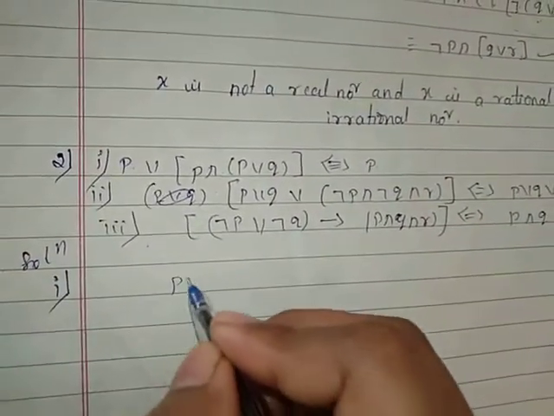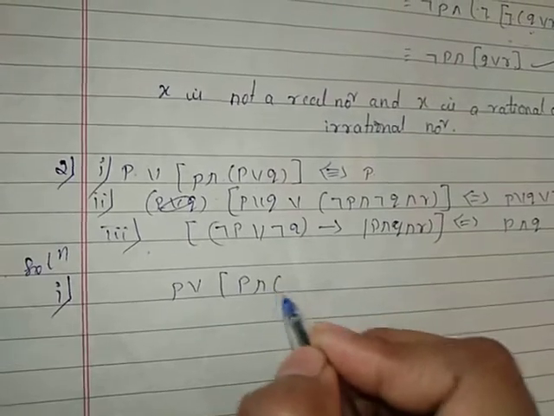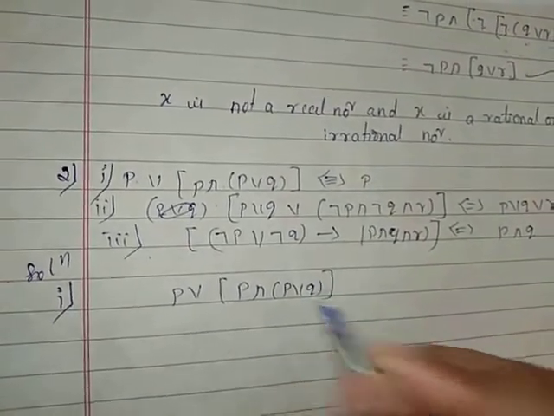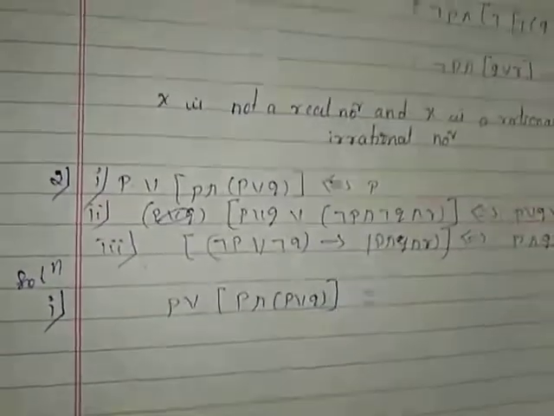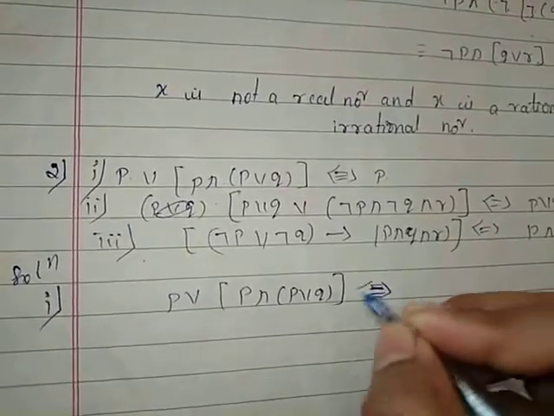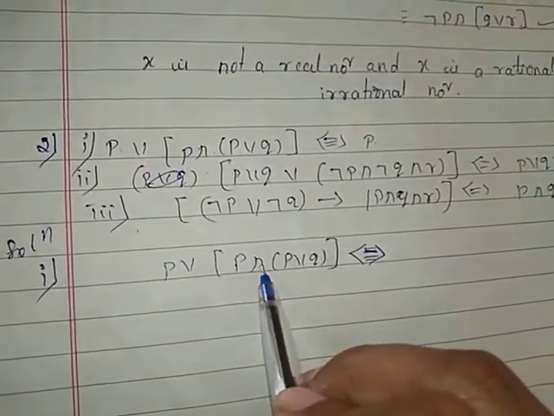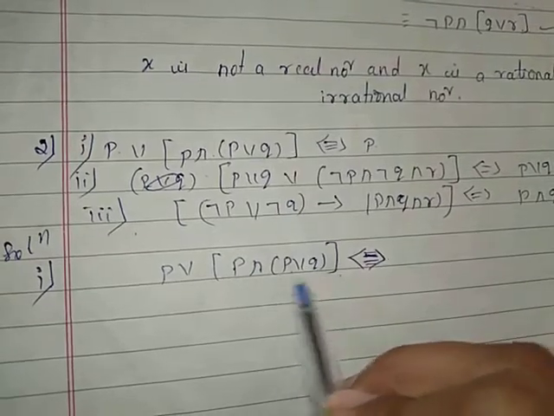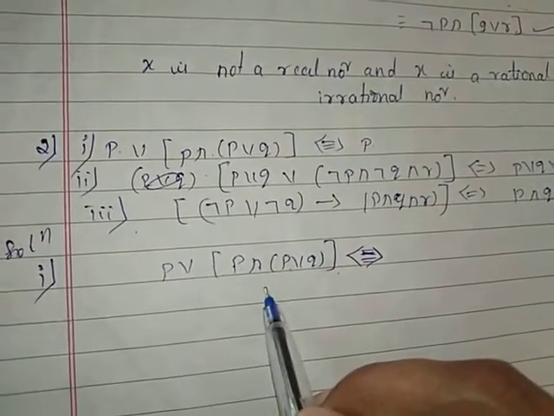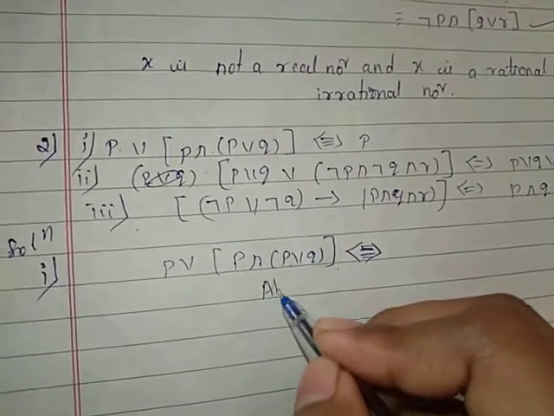So first one, P or (P and P or Q) is equivalent to P and P or Q, that is your absorption law.